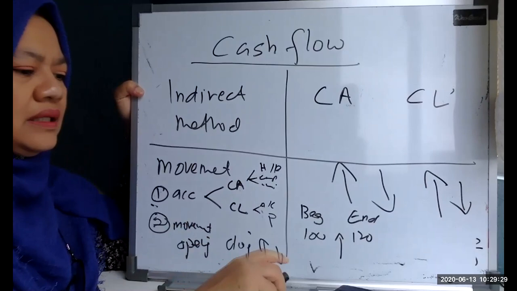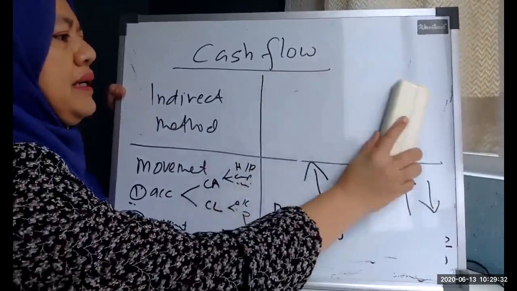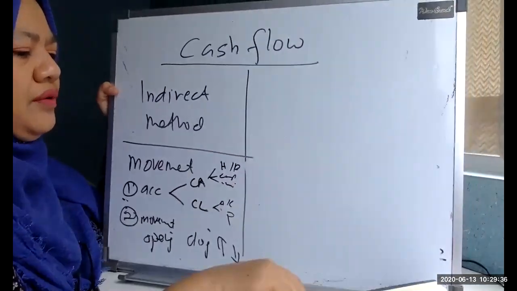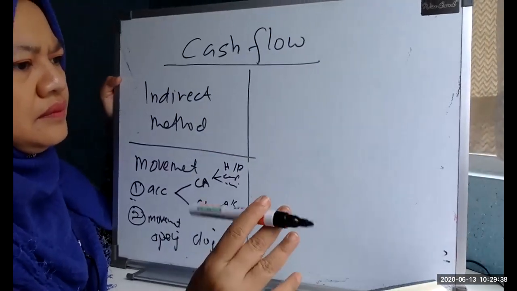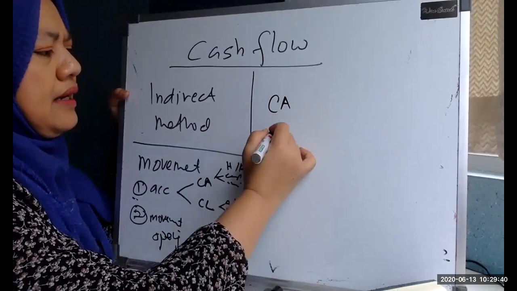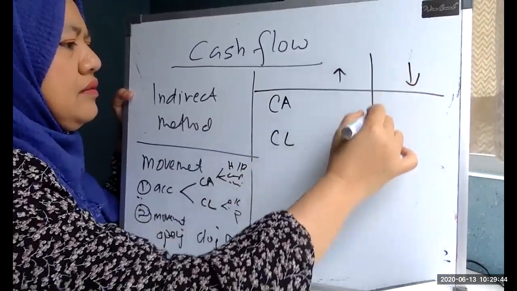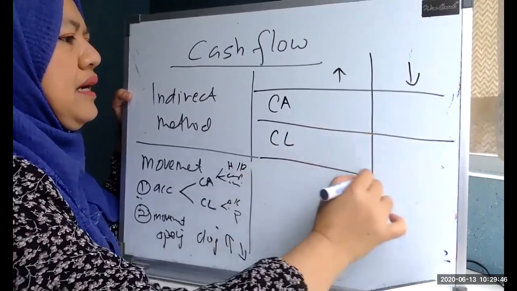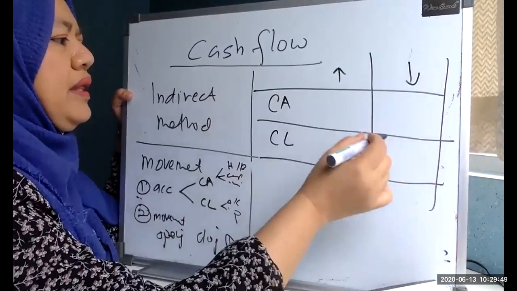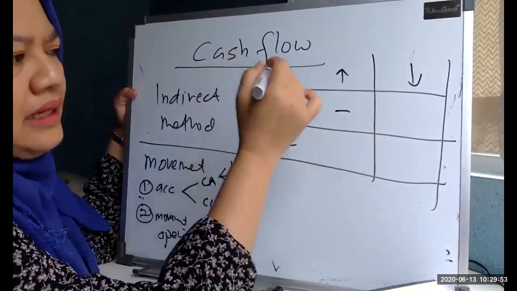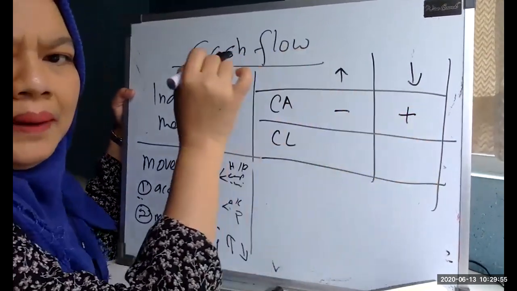Remember, I gave you the summary, something like this, with your current assets and current liabilities, increase or decrease. Then you have to decide: if there is an increase in current assets, you have to minus, but if there is a decrease, you have to plus.